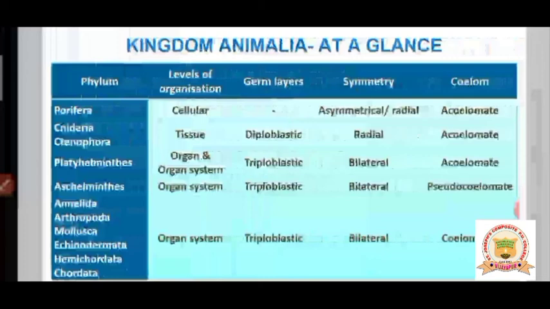Some of the animals show radial symmetry, and they are acoelomate animals. Cnidaria, that is Coelenterata, shows tissue level of organization, where they are diploblastic. Two germ layers are there, ectoderm and endoderm, and they show radial symmetry. Coelom, they are also acoelomate, as we have discussed.